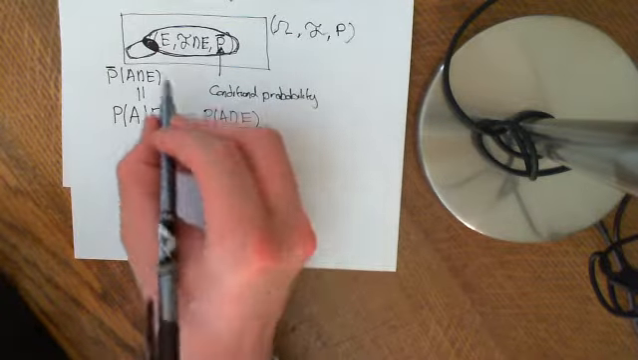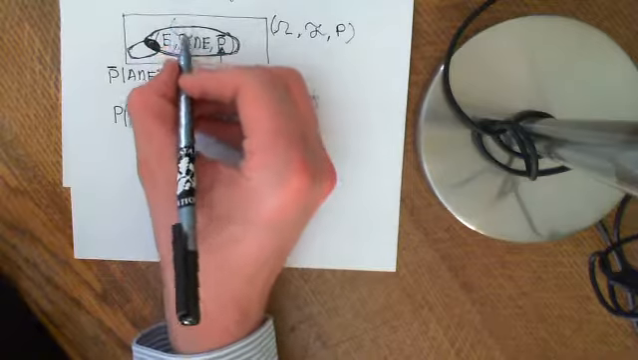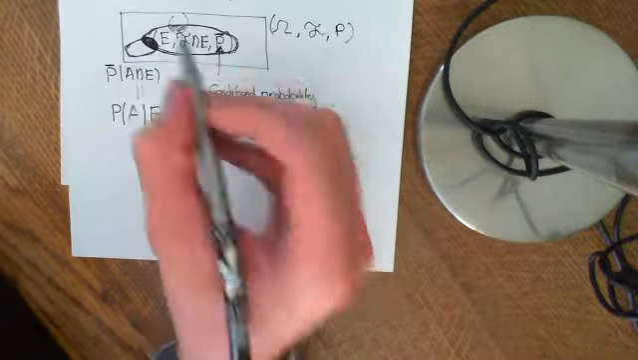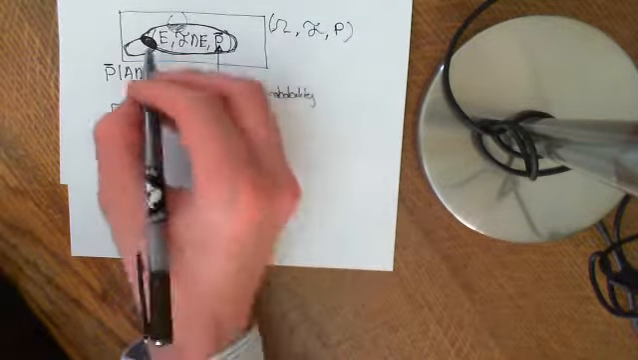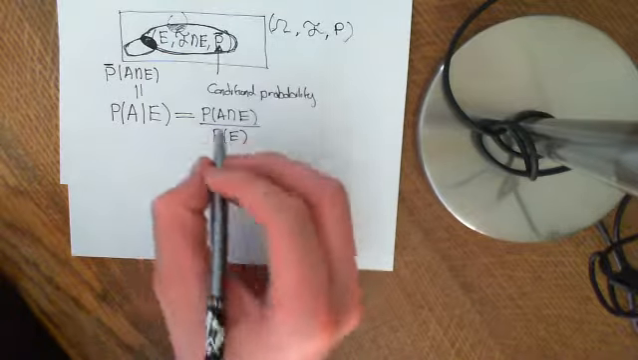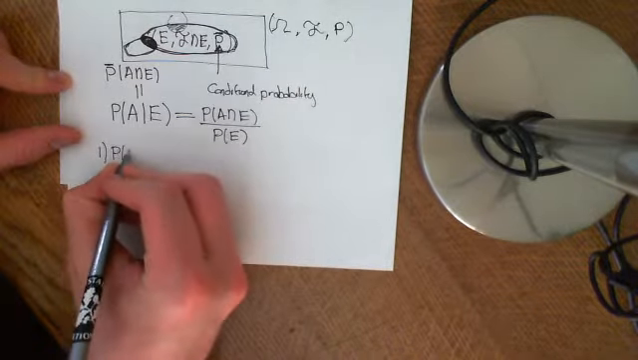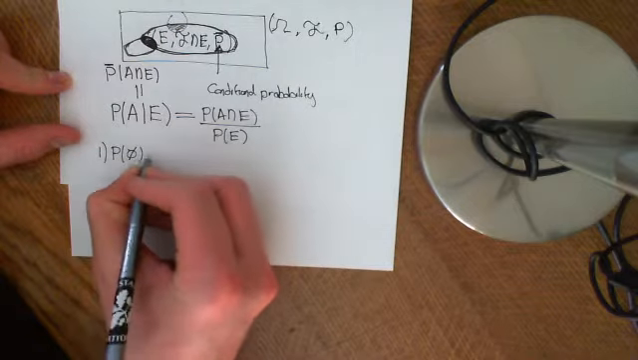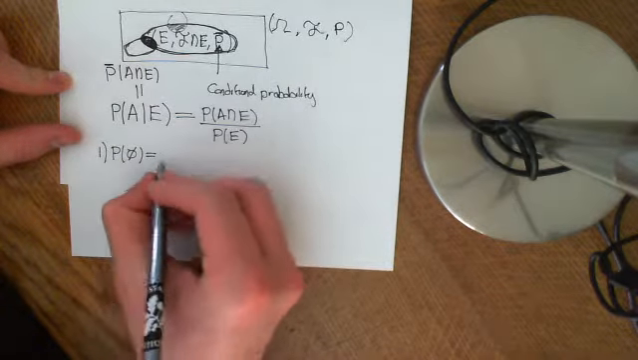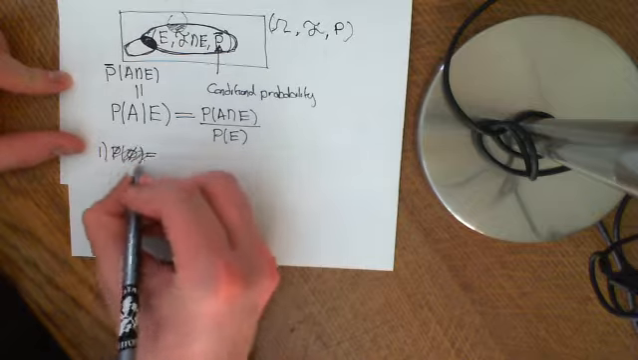Basically, you're saying, take the probability of these intersections here, and then scale it to the fact that probability of E is now the whole sample space. So firstly, let's check that the probability of the empty set is still equal to 0. Well, actually we will write it out properly.